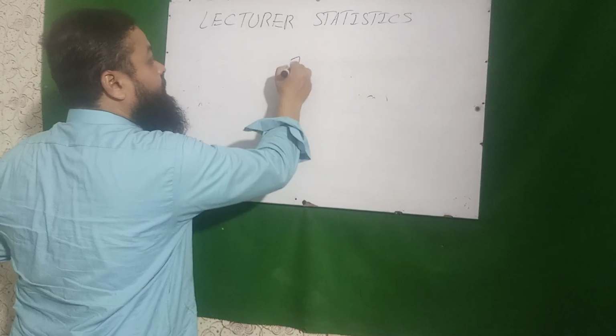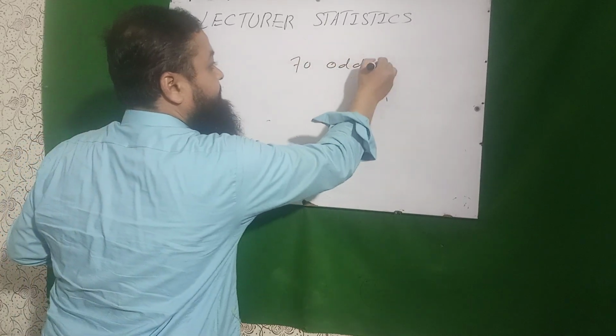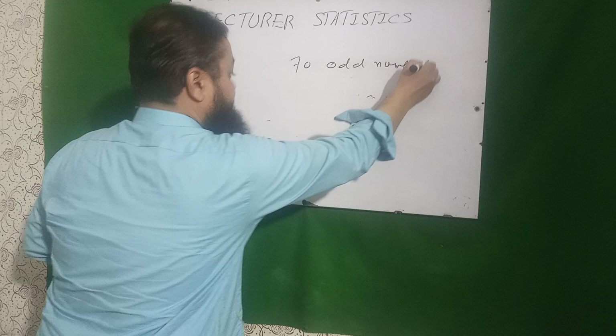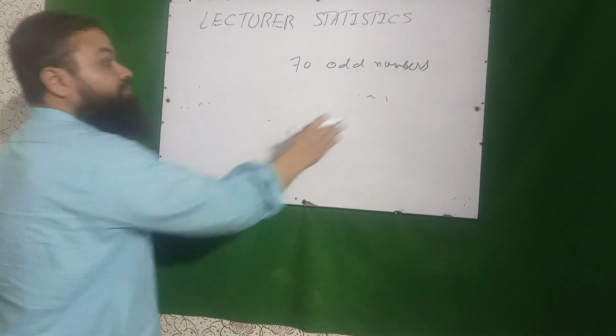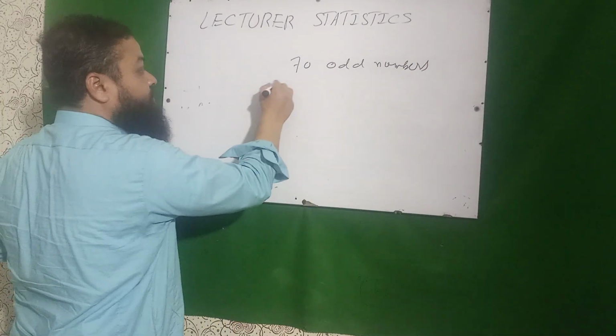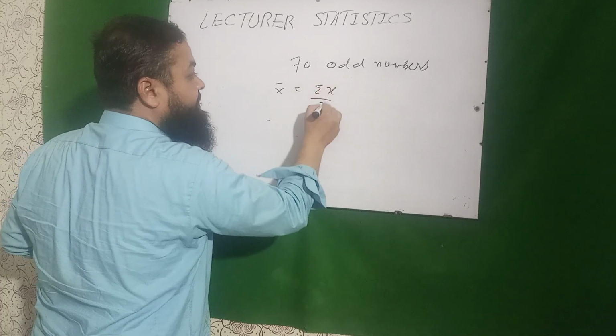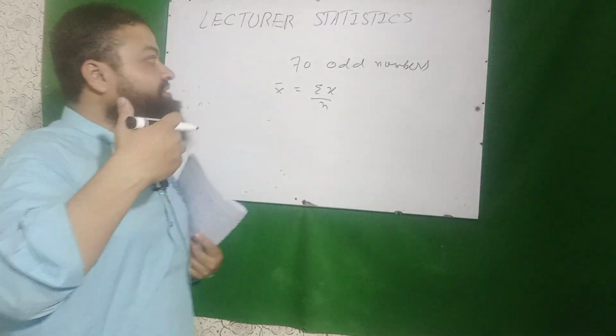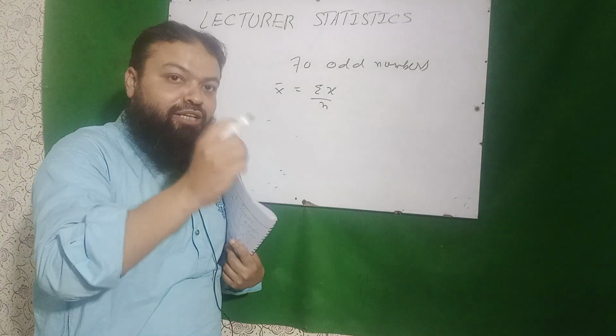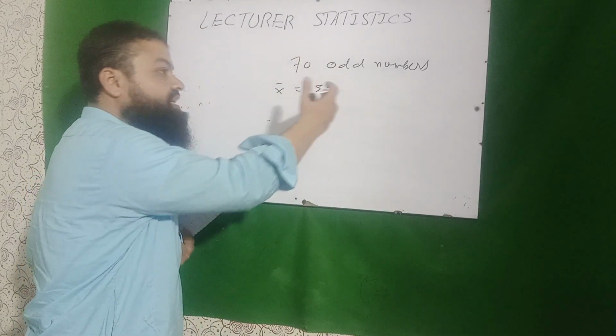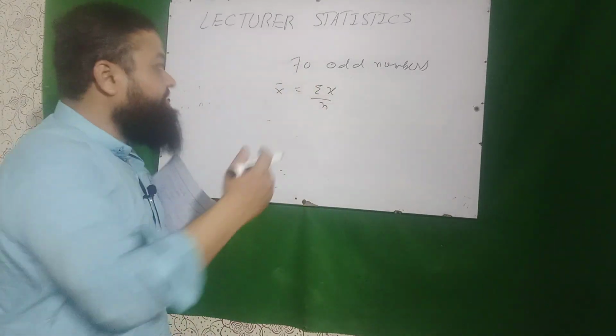there are 70 odd numbers. Then what is the question? The average, the mean of these numbers, we will have to calculate summation x over n. Actually, the question is, there are 70 odd numbers. The mean of these numbers is equal to 70 or greater than 70 or less than 70.